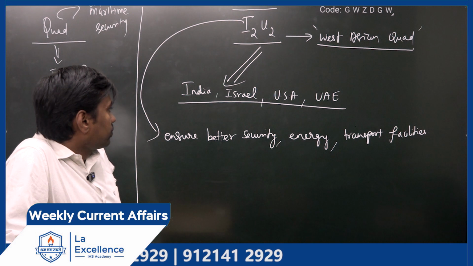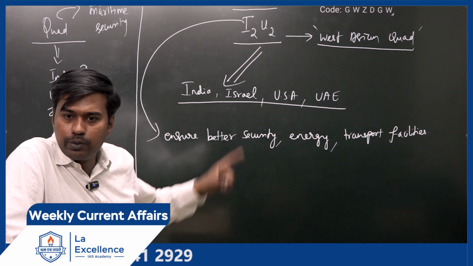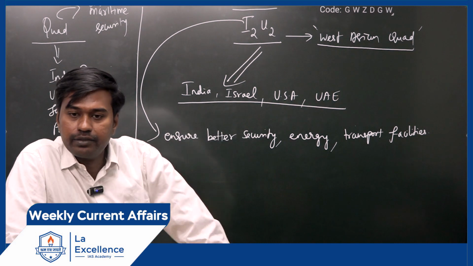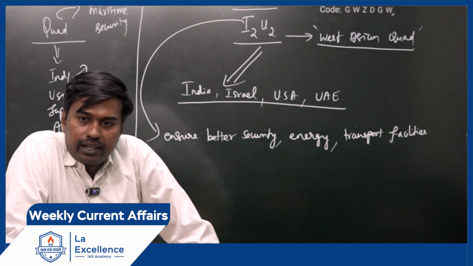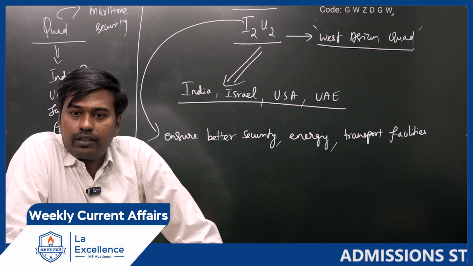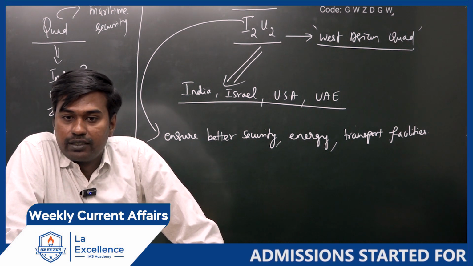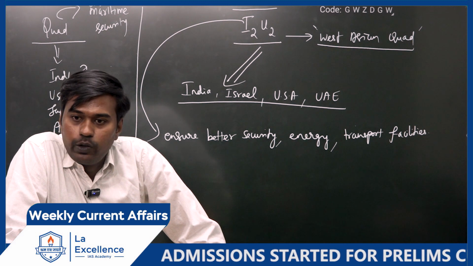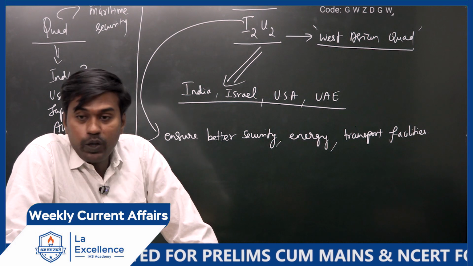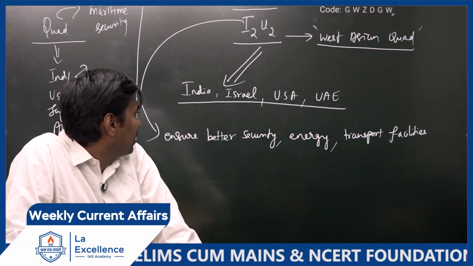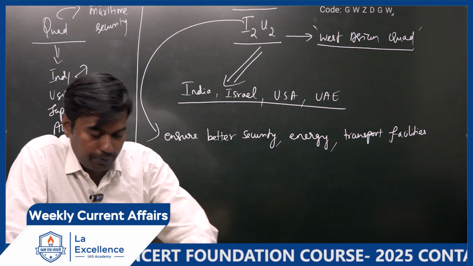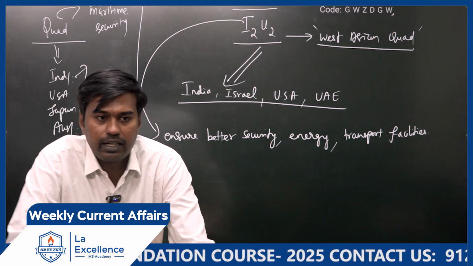Yes. And one more thing, what is the advantage for India by being a member of I2U2? Look at these countries and tell me. Any advantages there are? Somebody told. What is the advantage? Oil. Oil you can buy. Who are the oil producing countries in that? UAE is the biggest oil producer. Next comes Israel. But USA also, in the last few years, has started producing shale gas, a lot of shale gas.